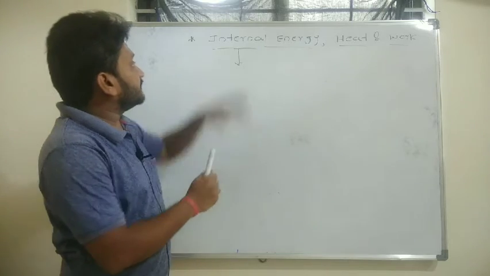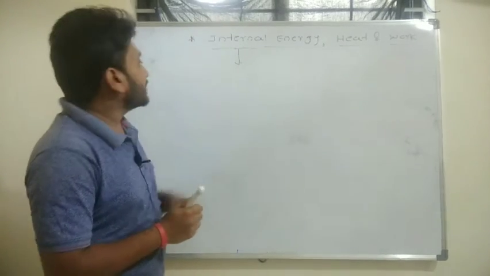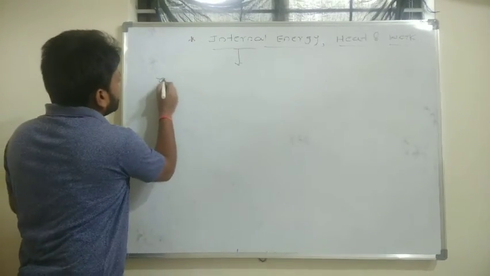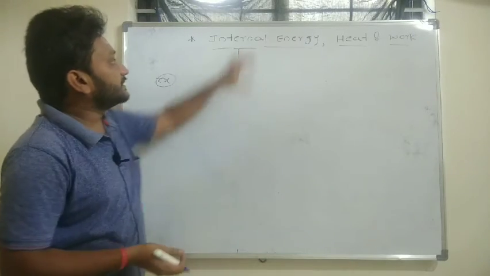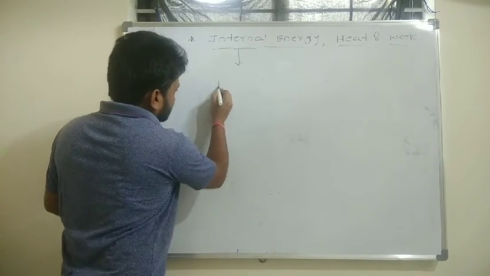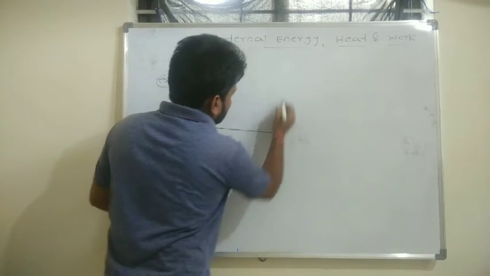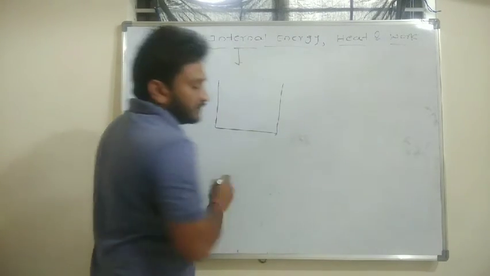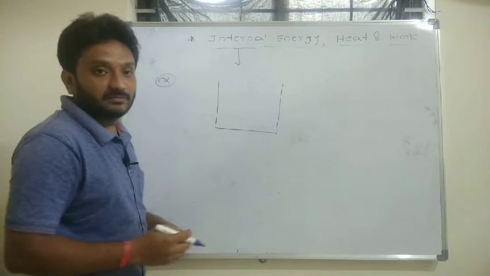Before going directly to the definition of internal energy, I will take an example, so that defining internal energy will be much easier. By all means, we know that any bulk system consists of a number of molecules.